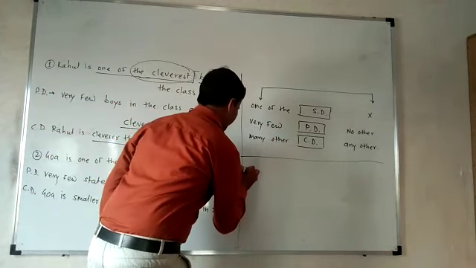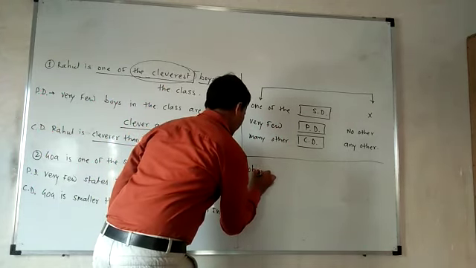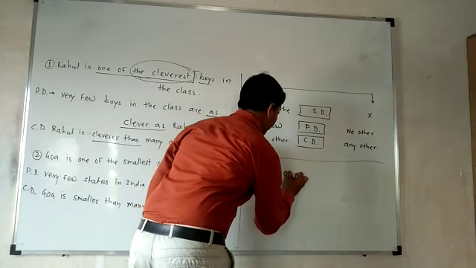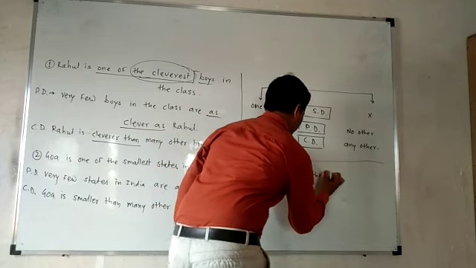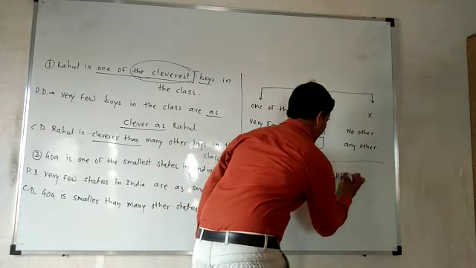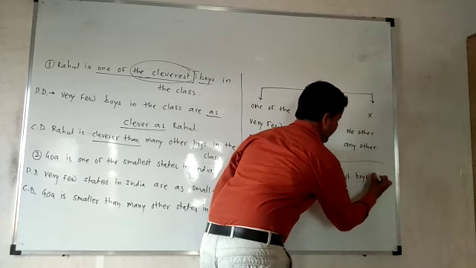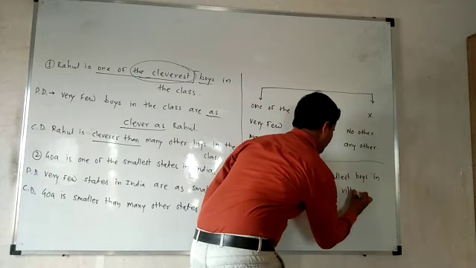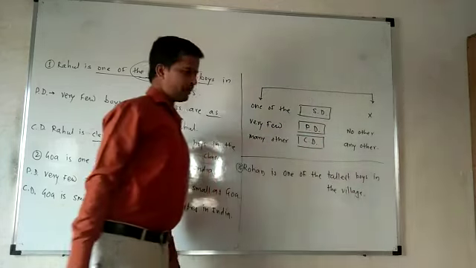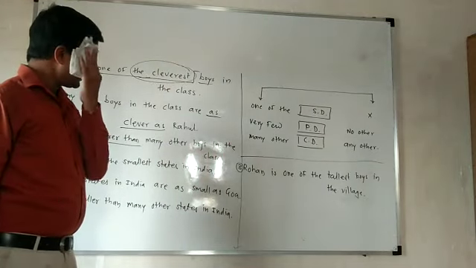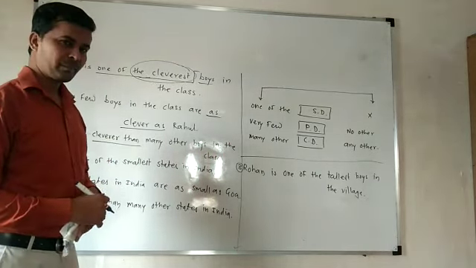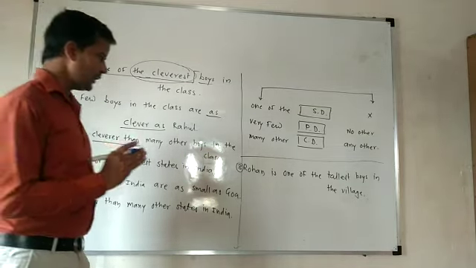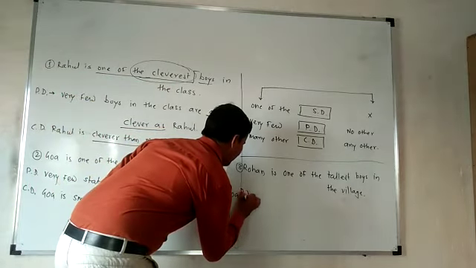See, third example. Rohan is one of the tallest boys in the village. See there. Rohan is one of the tallest boys in the village. See the example. So according to that you can do the same examples or you can solve it. So then first of all we are going to convert it into the positive degree.